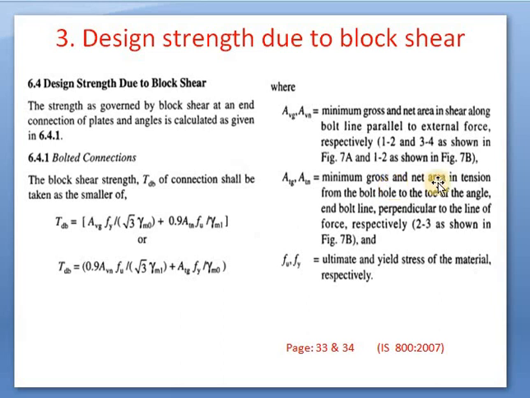Minimum gross and net area in tension from the bolt hole to the toe of the angle. We will see what this toe of the angle is or how it has been measured. Fu and Fy: Fu stands for ultimate and Fy stands for yielding, so ultimate and yield stress of the material respectively. These criteria, that is 6.4.1, have been mentioned on pages 33 and 34. This half part is mentioned on page 33 and this half part on page 34.